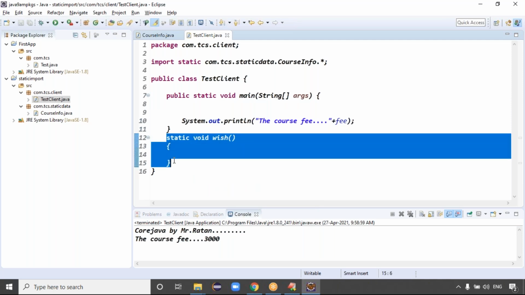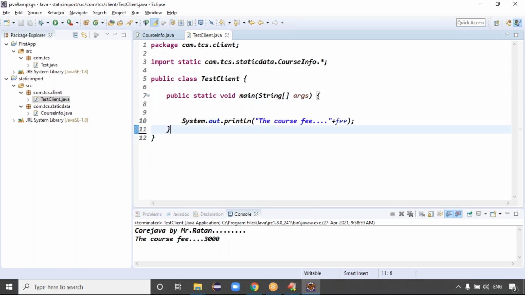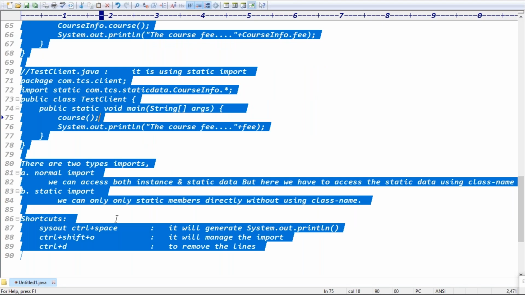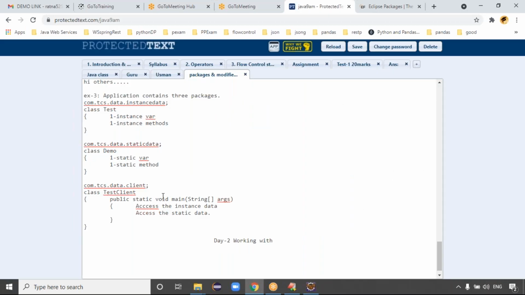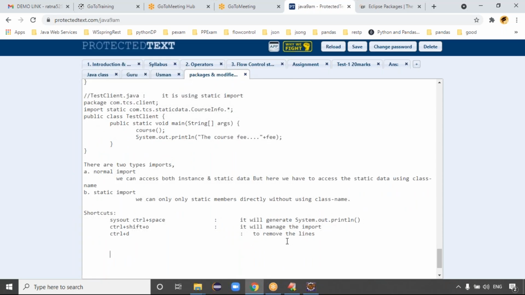It's fine, guys. Did you get the clarity, right? That's all for today's class. We will meet tomorrow and work with the IDE. Today we discussed this, and tomorrow we'll go for some more examples about packages and complete the packages concept.